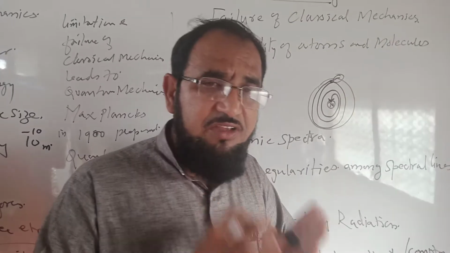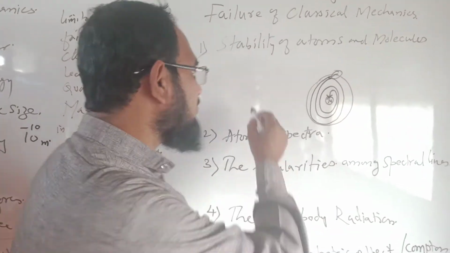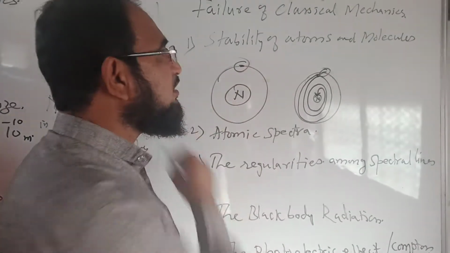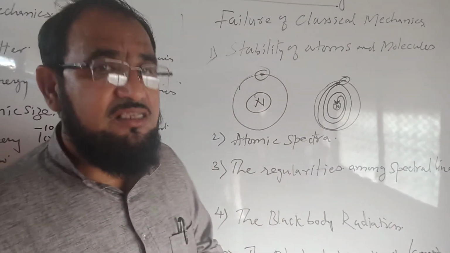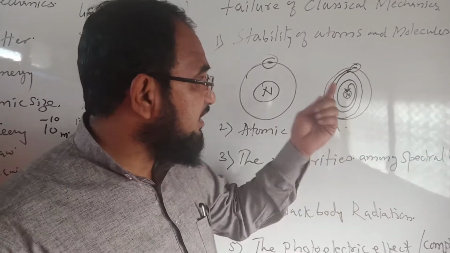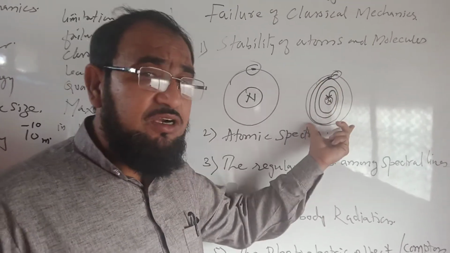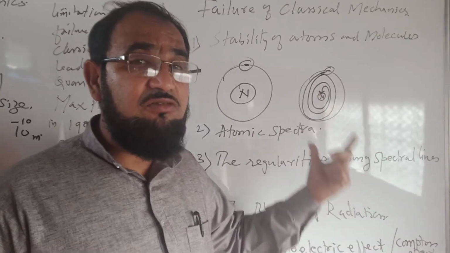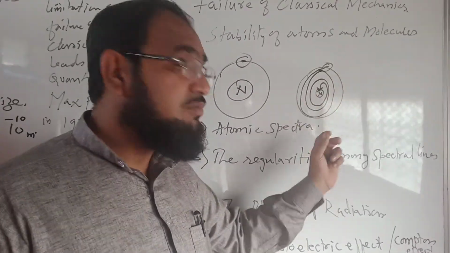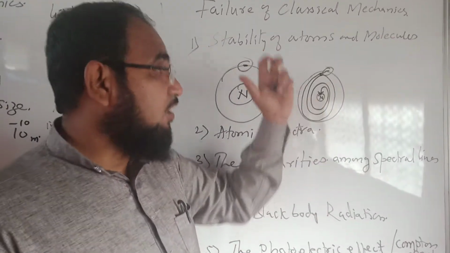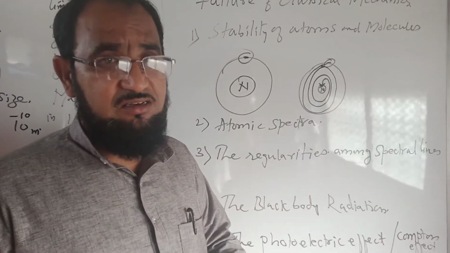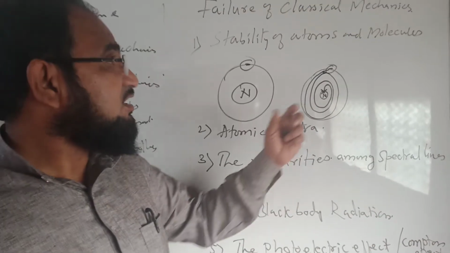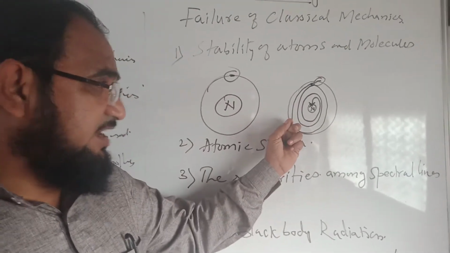Electrons are revolving around the nucleus in stable orbits. This is the nucleus, and the electrons revolve around it in stable orbits. The classical theories are unable to explain why. Quantum mechanics has the answer. Quantum mechanics answered this question, so here the classical theory has failed.